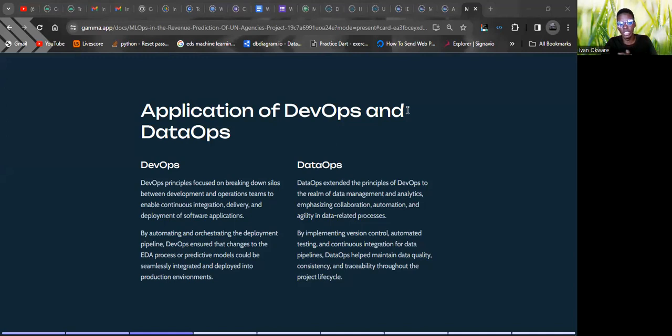There's a quite a difference between DevOps and data ops. In data ops, we extend the principles of DevOps to the realm of data management and analytics, emphasizing collaboration, automation, and agility in data processes.